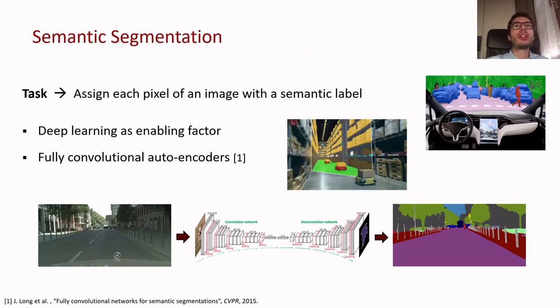First, a couple of words about the general context in which our model is applied, that is semantic segmentation, where the goal is to provide a semantic label to each pixel of an image. Deep learning had a strong impact on this field, outperforming traditional approaches. In particular, fully convolutional networks are commonly used based on an autoencoder structure, where the encoder generates compact feature representations and the decoder processes them to obtain dense segmentation maps.